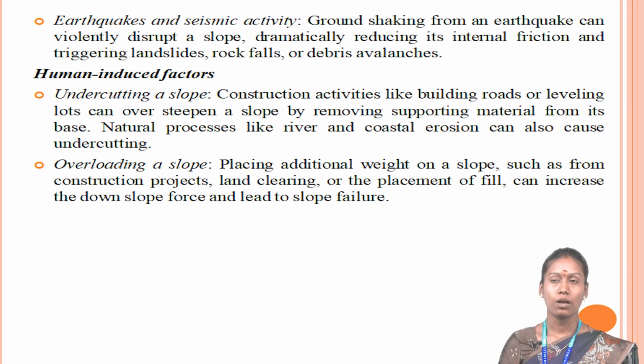Volcanoes can cause mass wasting in several ways. Eruptions can trigger debris avalanches and landslides on unstable slopes. Hot volcanic material can melt snow and ice, creating fast-moving destructive mud flows known as lahars. Weathering: over time, both chemical and physical weathering processes break down and weaken a slope's material, increasing its susceptibility to mass wasting.